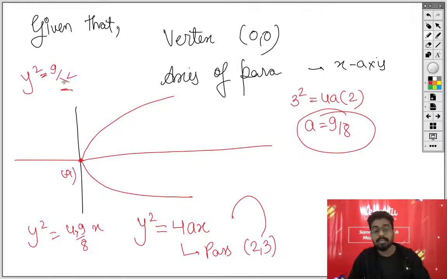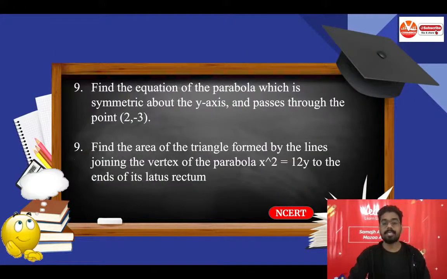But the proper way of answering, given that the vertex is 0, 0 and the axis is given, is that according to it we will draw the figure. After drawing the figure, you will write down the conclusion. Why are you drawing such a figure? Because about the axis, the parabola is symmetric. And this is why this is the standard form of the parabola. Since it is given that it passes through 2, 3, this point will satisfy the equation. You will put it inside, get the value of a, and then you will have the equation of the parabola. ठीक है, ये हमने चारों क्वेश्चन कर लिए.